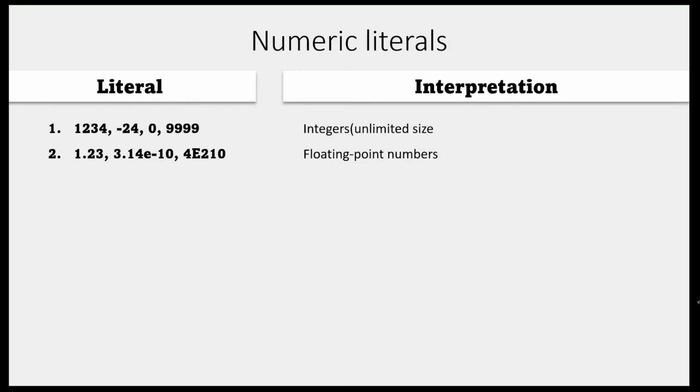What is the literal expression for this? Instead of giving 1, 2, 3, 4, just add a decimal. It will understand it as a floating point, like 1234.0. If you put a decimal, it takes it as a floating point number. If you don't use a decimal, it takes it as an integer.